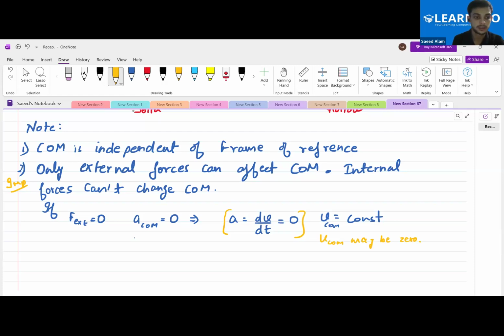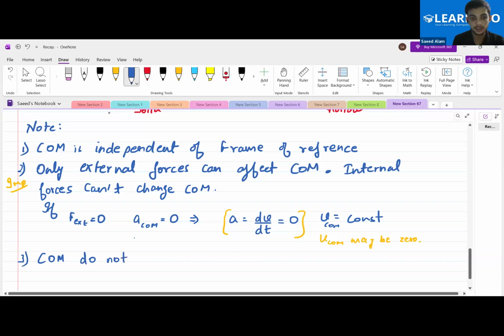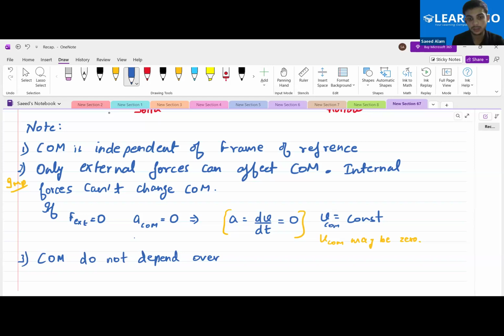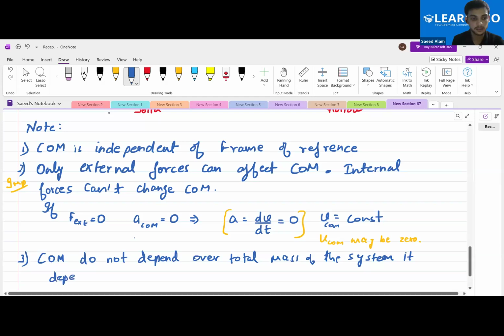Okay. Third thing, that is center of mass does not depend on the total mass of the system. It depends on the distribution of the mass.